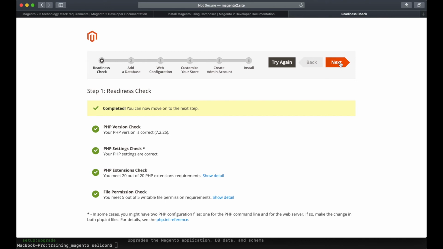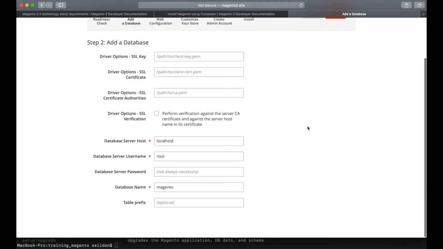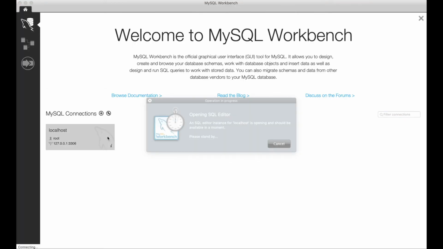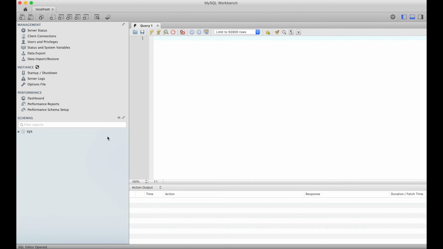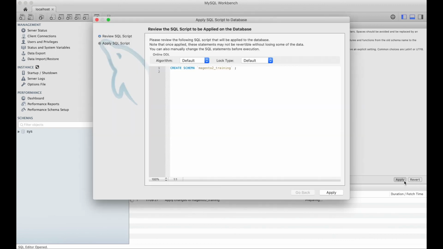After this step, we have to specify credentials to the database. So let's create our new database for our project. Let's add a new database. Let's call it, for example, Magento 2 training.